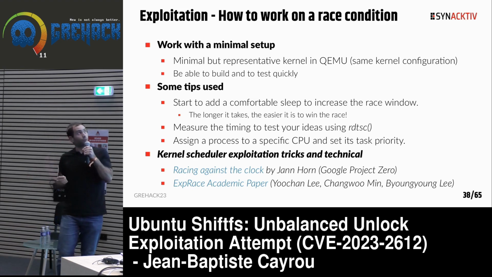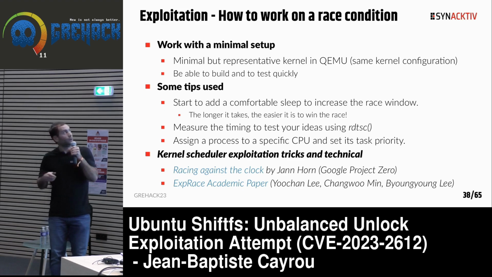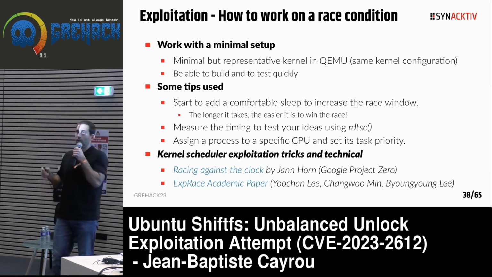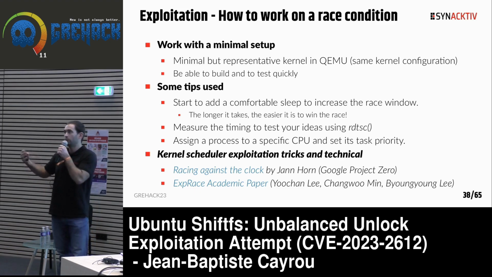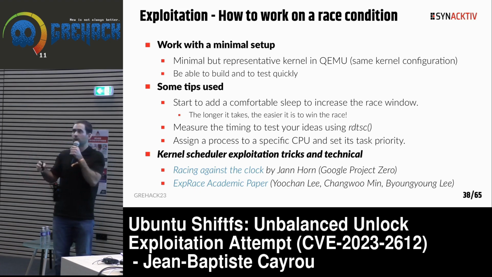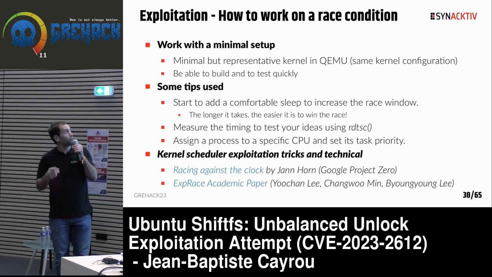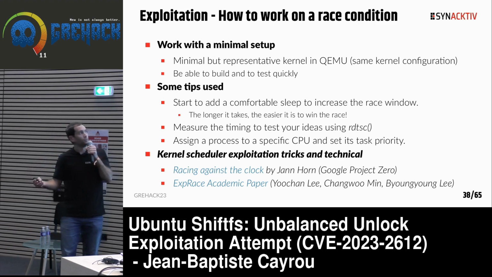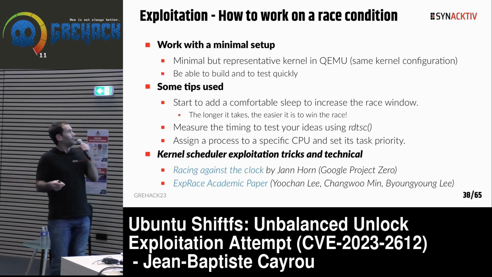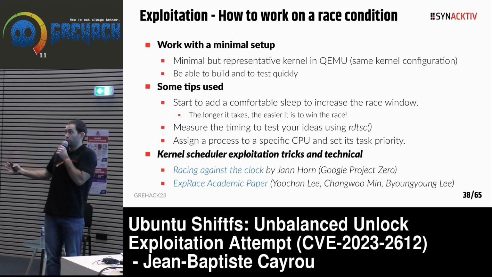When you work with race conditions, it could be interesting to add a comfortable sleep at first to manually increase the race window, to see what happens when the race condition is reached and is won. Because the longer it takes, the easier it is to win the race. Because it's a timing issue, it's good to know the time it takes.